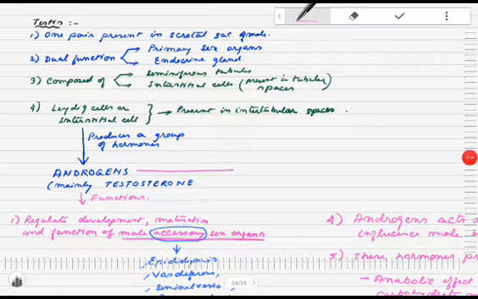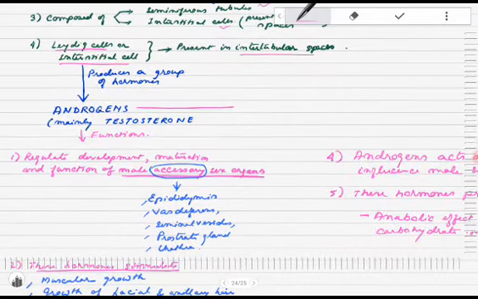Now, the testis is one pair present in the scrotal sac of the male. It has a dual function. It is both a primary sex organ and also an endocrine gland. It is composed of seminiferous tubules and interstitial cells. Leydig cells, or the interstitial cells, are present in the intertubular spaces.